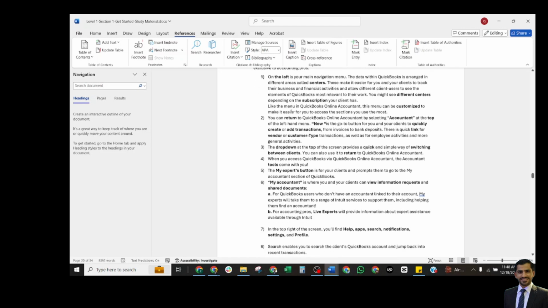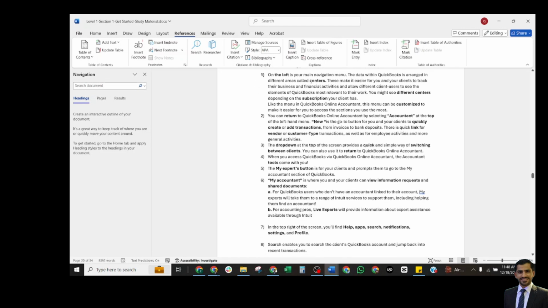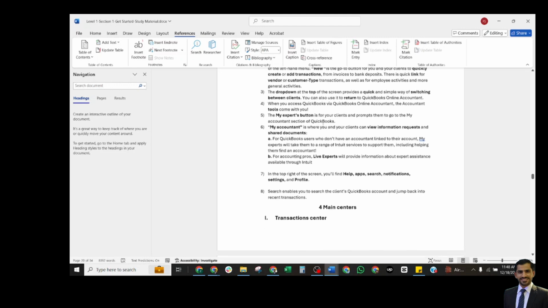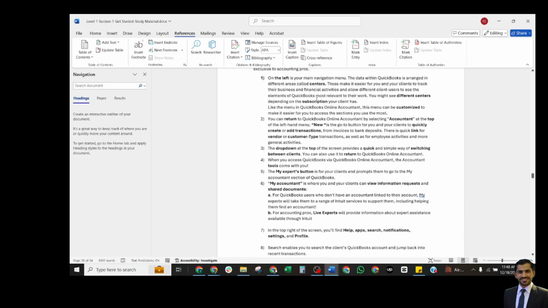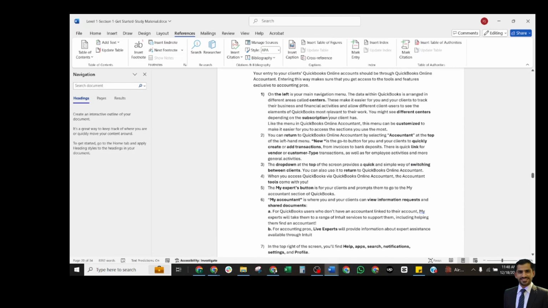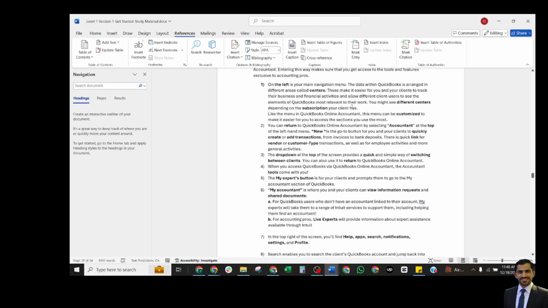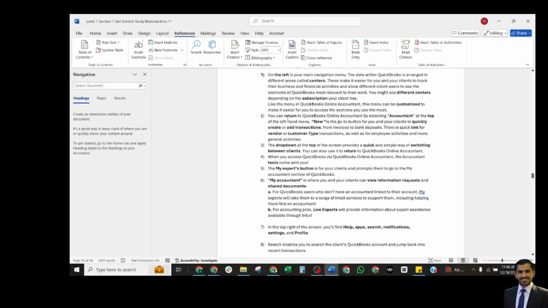On the left hand side is your main navigation menu. Data within QuickBooks is arranged in different areas called centers. There are different centers, and there are different features here, and we shall discuss them in detail. You can return to the QuickBooks Online accountant by selecting accountant at the top of the left hand menu.